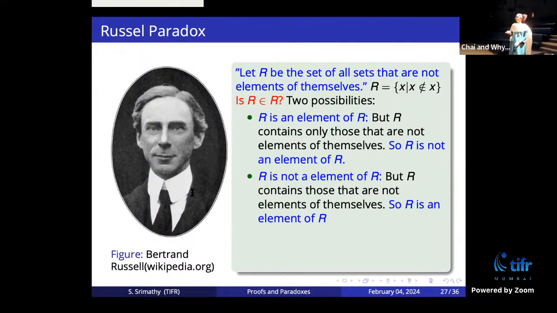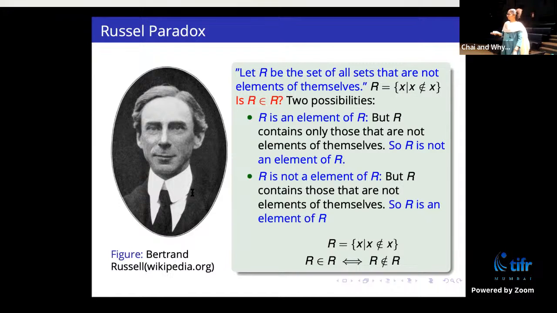Right? So this is due to Russell. He was analyzing statements like this, and he says that if you define set to be any collection, then this statement doesn't make any sense. R cannot be contained in R, and it's not the other way around as well. R cannot be inside R, and cannot be outside R. So we don't know what it is. So it leads to a paradox.